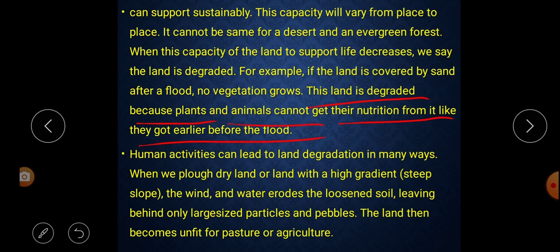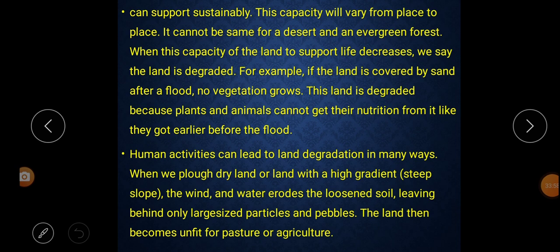How? Because now the plants are not getting nutrition, and even the animals are not getting plants and herbs for food. But before the flood, plants were getting nutrition, and the animals were also getting nutrition from that, directly or indirectly. But when the flood came, the land was covered with sand, and on that sand no vegetation grows. That's why no plants or animals get nutrition from that. That's why that land is called what? Degraded. That means such kinds of land are called what? Degraded land.